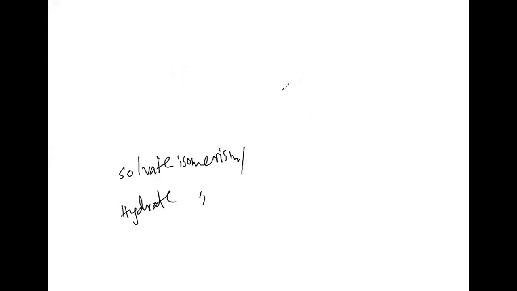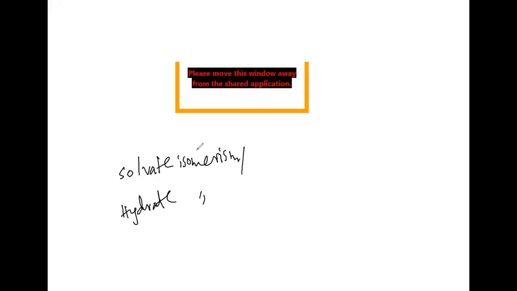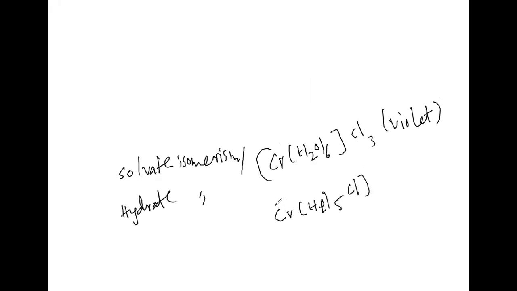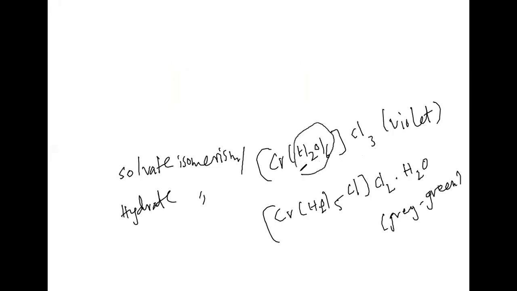The best example is [Cr(H2O)6]Cl3, which is violet in color, and [Cr(H2O)5Cl]Cl2·H2O, which shows a gray-green color. Here all 6 water molecules are in the coordination entity in the first, but in the second one is in the ionization sphere.